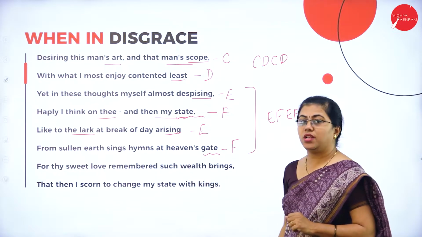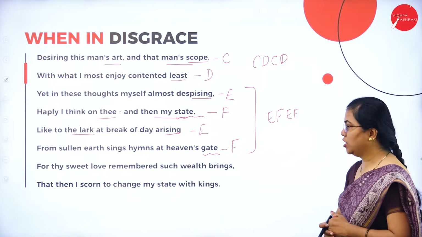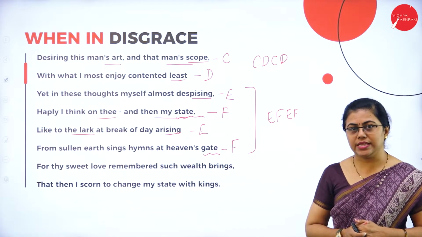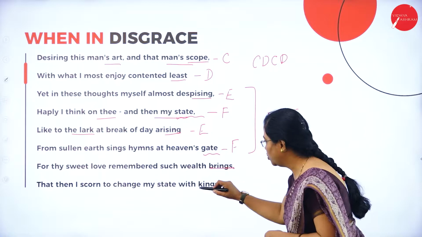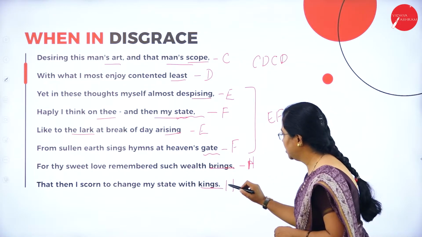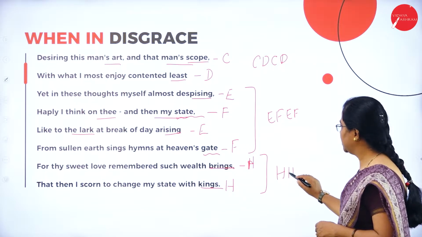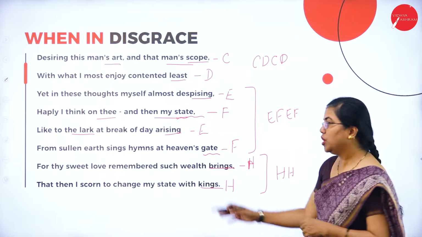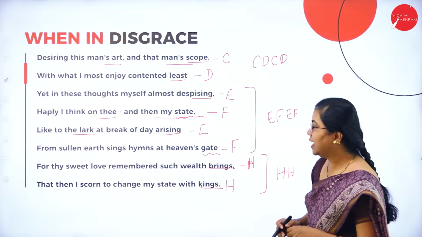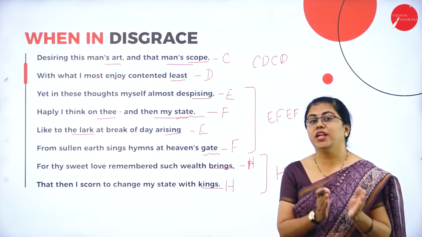For thy sweet love remembered such wealth brings, that then I scorn to change my state with kings. So here you can see these two are rhyming. So the last, that is the couplet, carries the rhyme scheme HH. Okay, so he is talking about his love. For thy sweet love, for your sweet love that I remembered, what kind of wealth it brought.